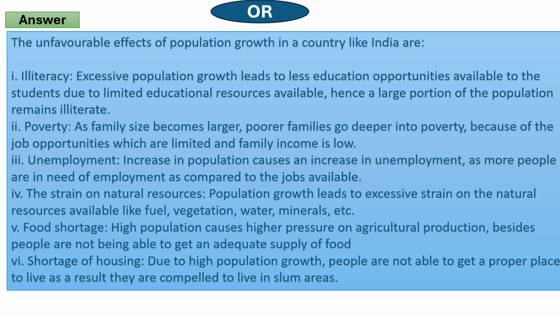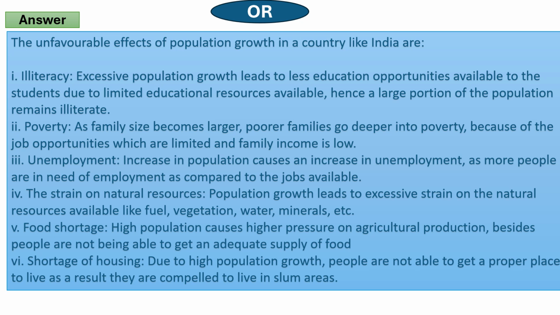Fourth, strain on natural resources. Population growth leads to excessive strain on the natural resources available like fuel, vegetation, water, minerals, etc. Fifth, food shortage. High population causes higher pressure on agricultural production, besides people are not able to get an adequate supply of food.